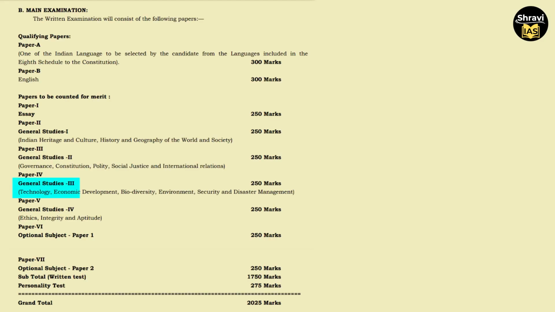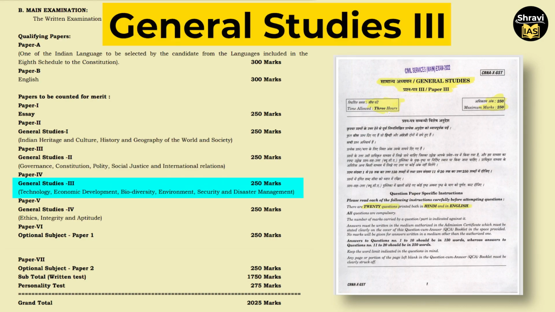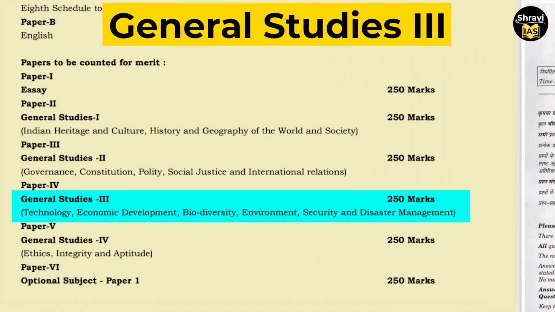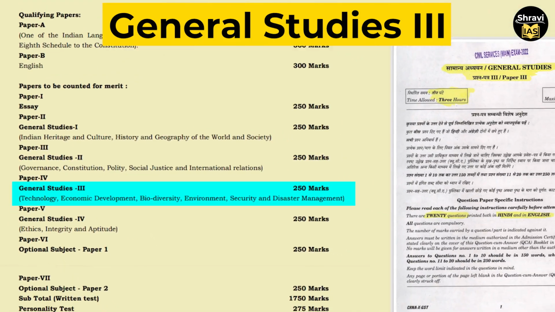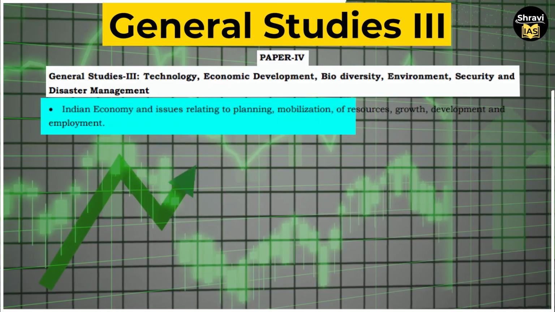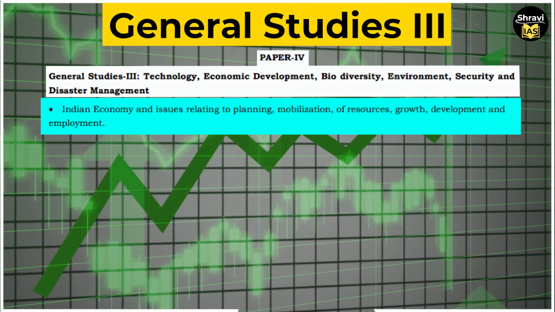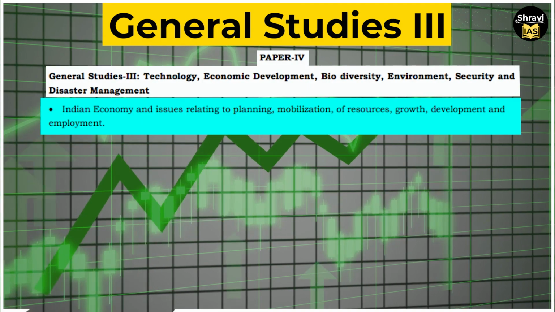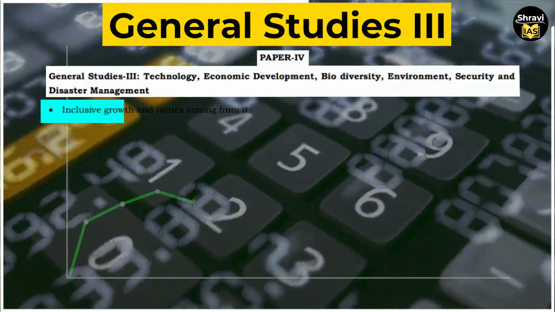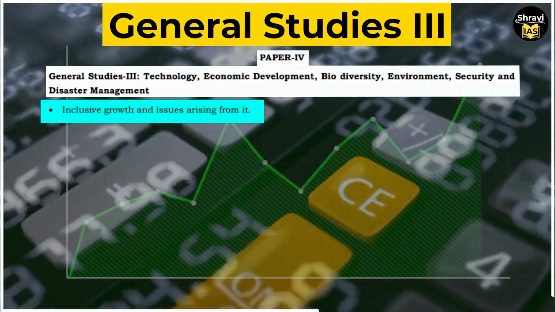Now let's know the syllabus of General Studies 3. In that paper, you will have technology, economic development, biodiversity, environment, security and disaster management. Indian economy and issues relating to planning, mobilization of resources, growth, development and employment. Inclusive growth and issues arising from it.